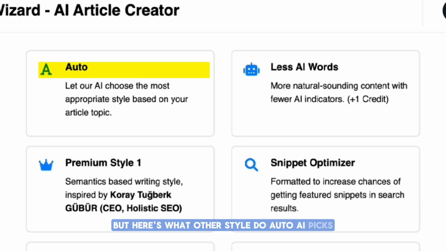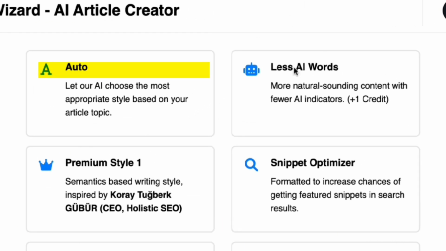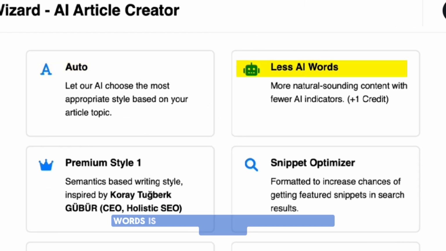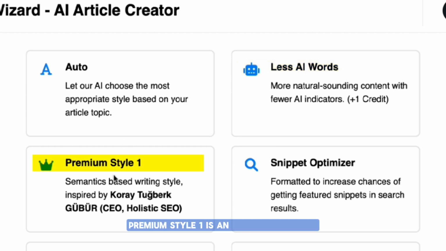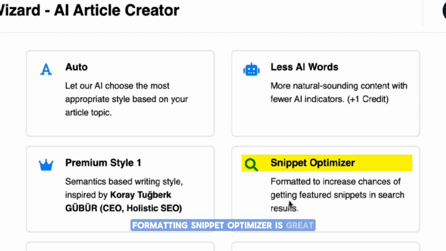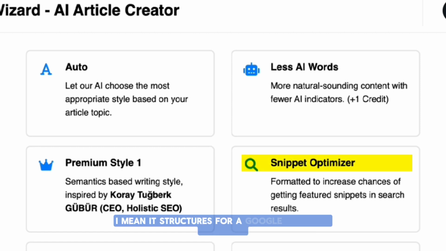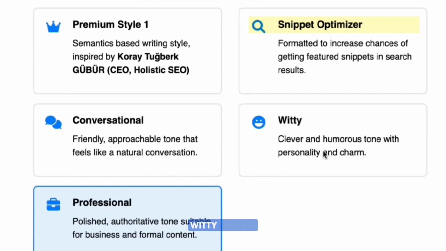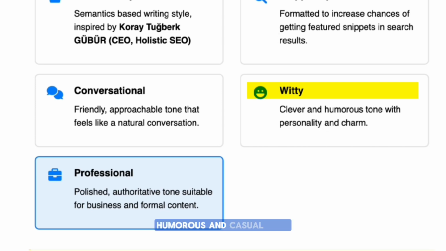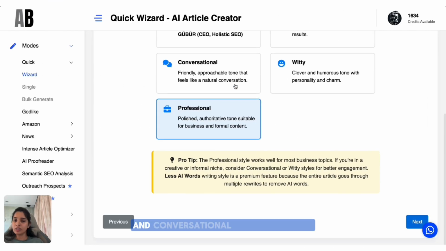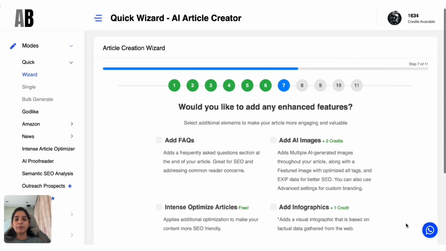Auto: AI picks what fits best. Less AI words is more human sounding and slightly informal. Premium style 1 is optimized for SEO formatting. Snippet optimizer is great, it structures for a Google featured answer. Humorous is a more casual tone. And conversational is more friendly.